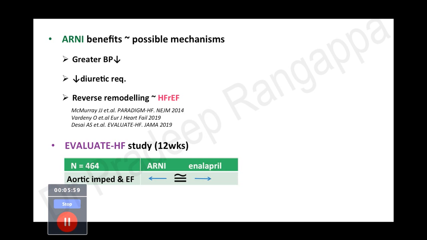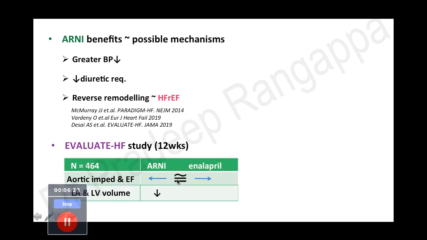So this was a study where they compared ARNI versus enalapril. This was the EVALUATE heart failure study, a short study done over 12 weeks. They studied 464 patients comparing ARNI and enalapril, and they checked the aortic impedance and the ejection fraction. The effect was similar between these two groups.